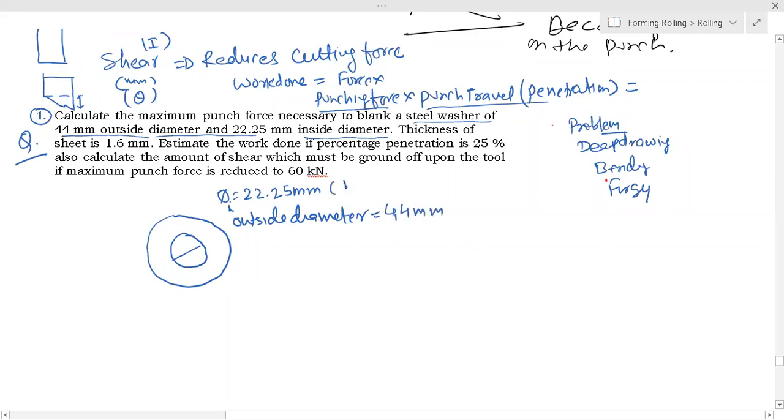This is your inside diameter and this is the outside diameter. The thickness of the sheet is 1.6 mm.